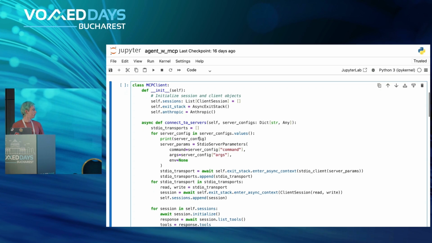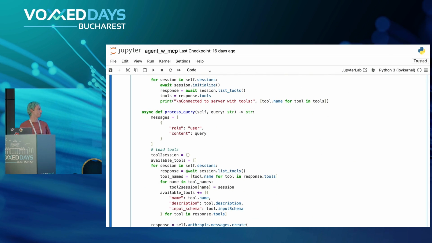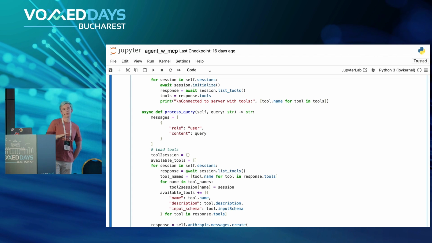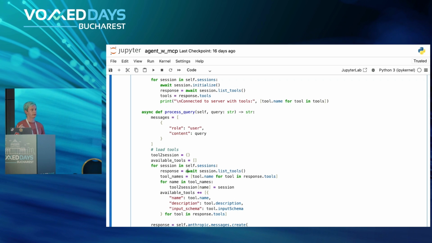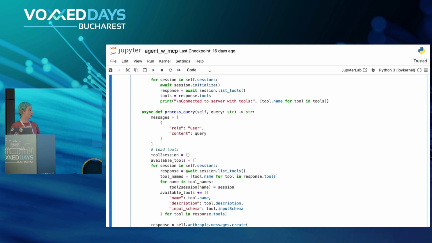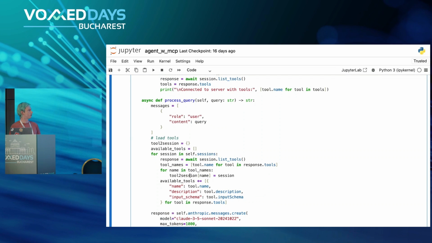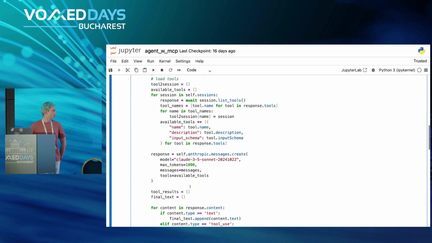Then we also have the query, where, as part of the input to the LLM, in addition to the user input, we also provide the list of tools and what they can do. Then, based on the output of the LLM, we will decide what we want to use.